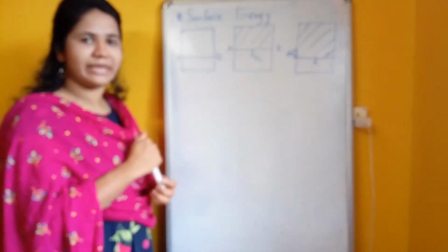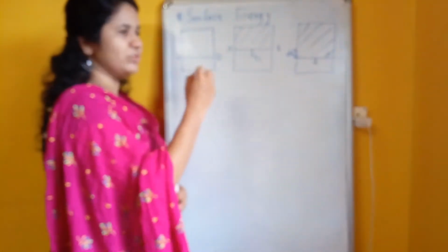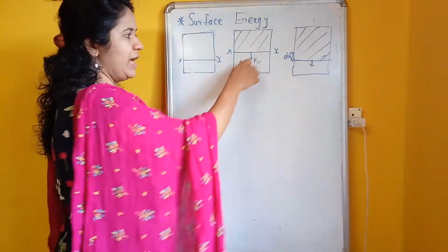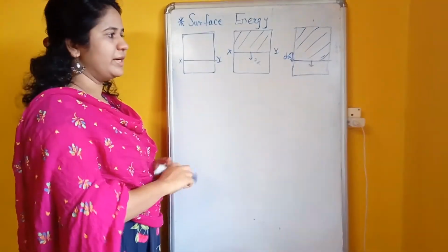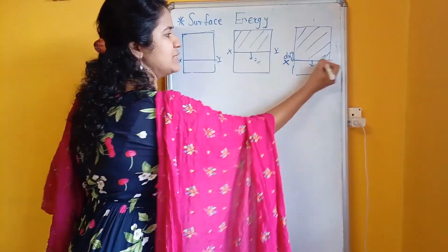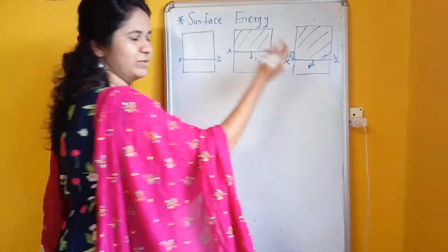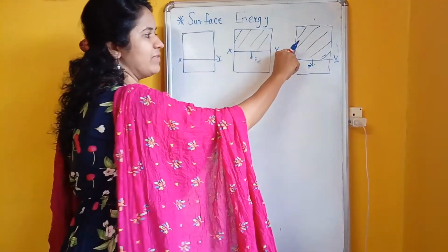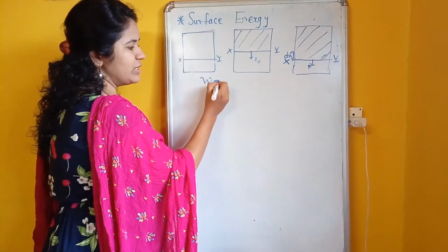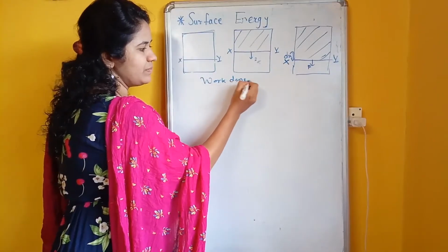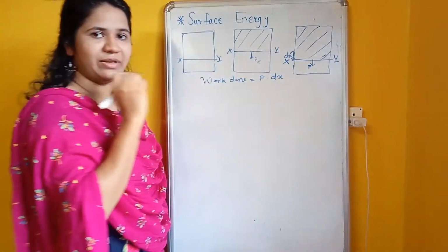Now what is the energy? It means to do some work. So we do some external work and slowly pull this ring downward by applying some force. It travels some distance dx. So we do work. What is the work done? Force into the distance traveled.